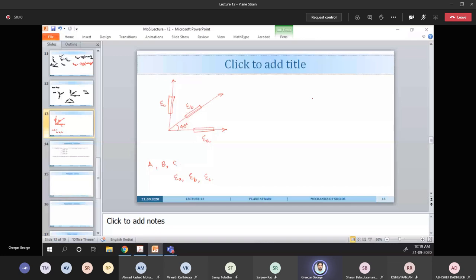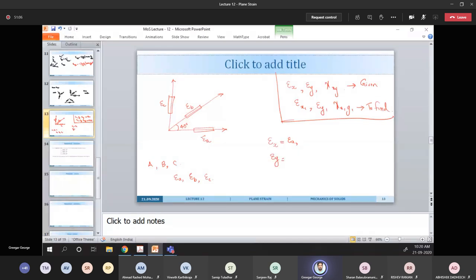This is given, this is to be found. These are the things we have derived till now. Epsilon x and epsilon y are perpendicular to each other. So comparing these, epsilon x is nothing but epsilon A, and epsilon y is nothing but epsilon C.